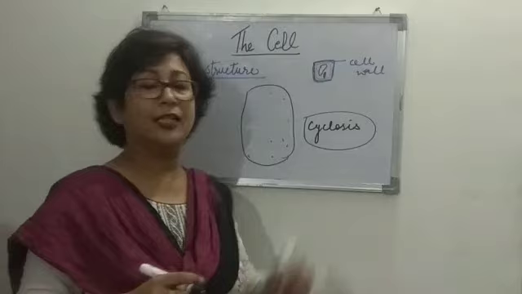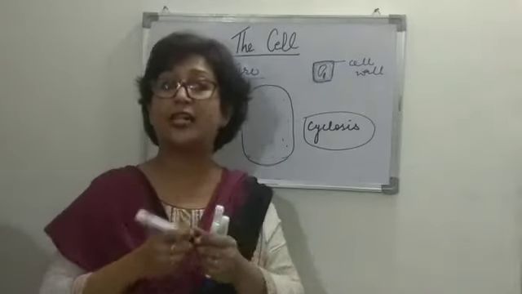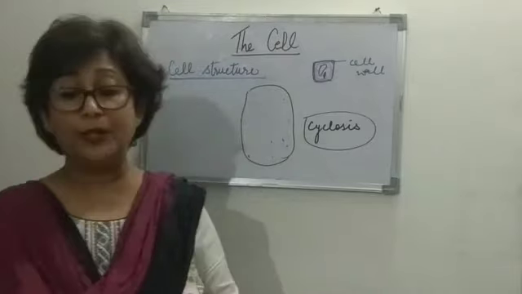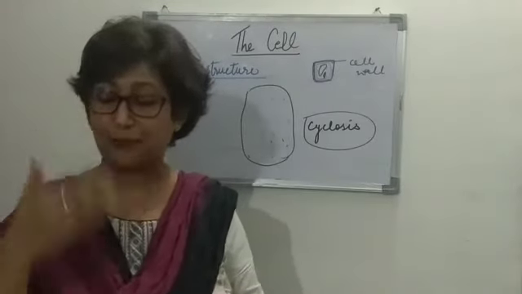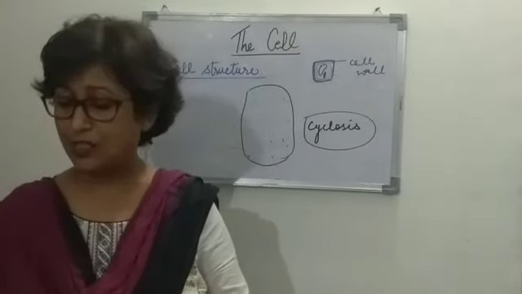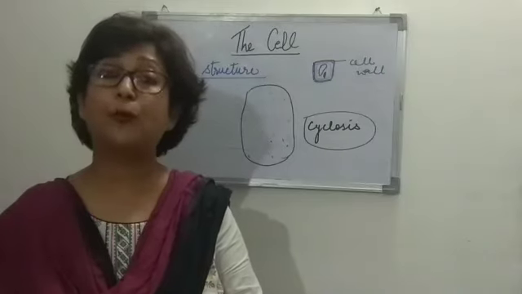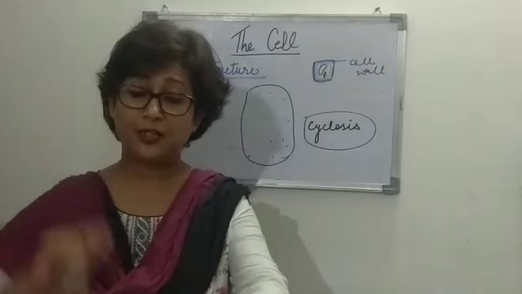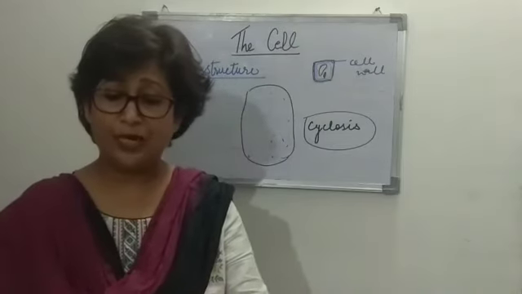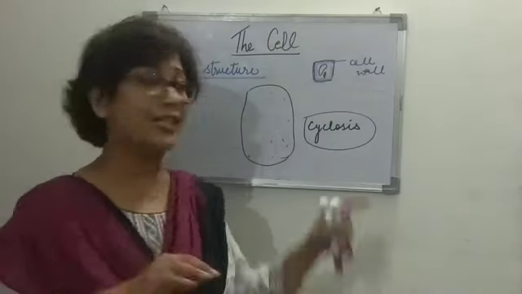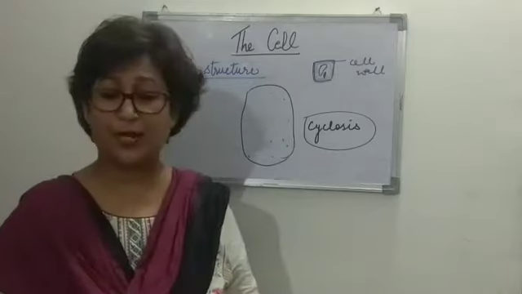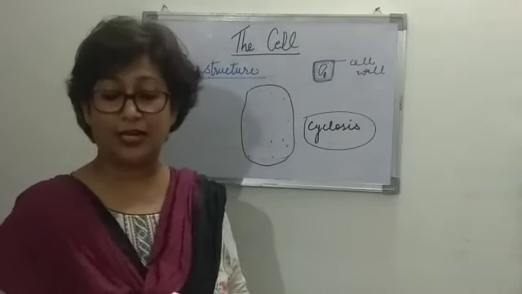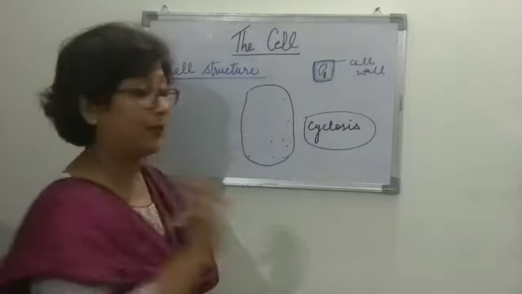What I am repeating: the cytoplasmic matrix is in a constant state of perpetual motion, and the phenomenon is known as cyclosis. This is also known as protoplasmic streaming. Now, as I told you, in the cytoplasmic matrix there are a large number of cell organelles found inside.